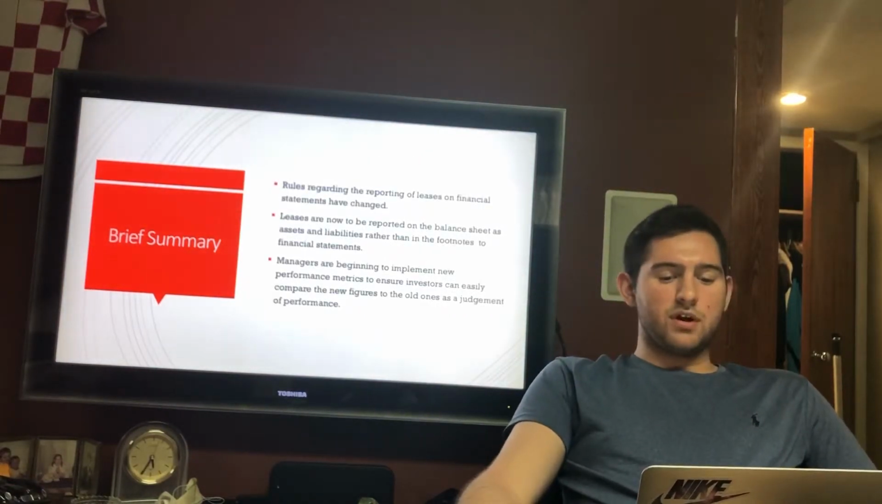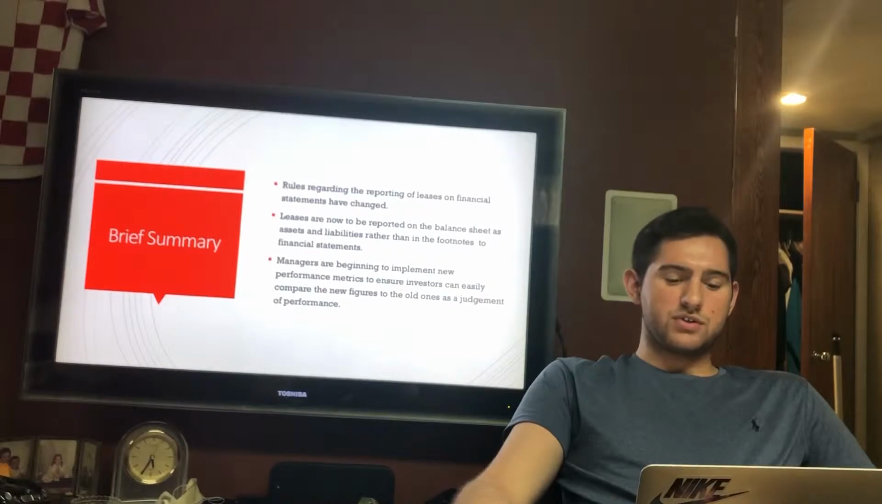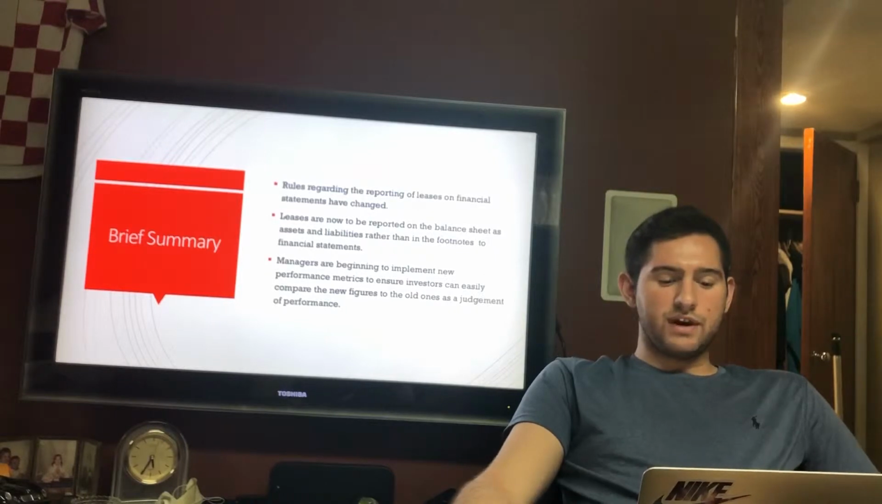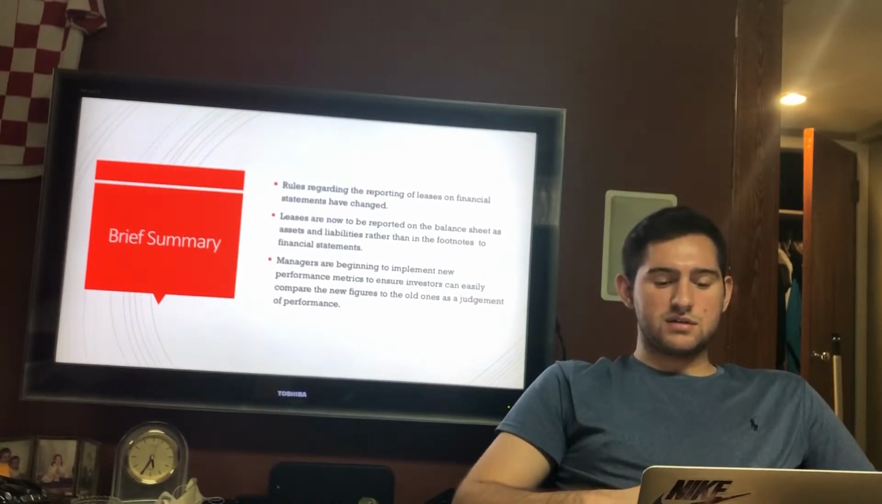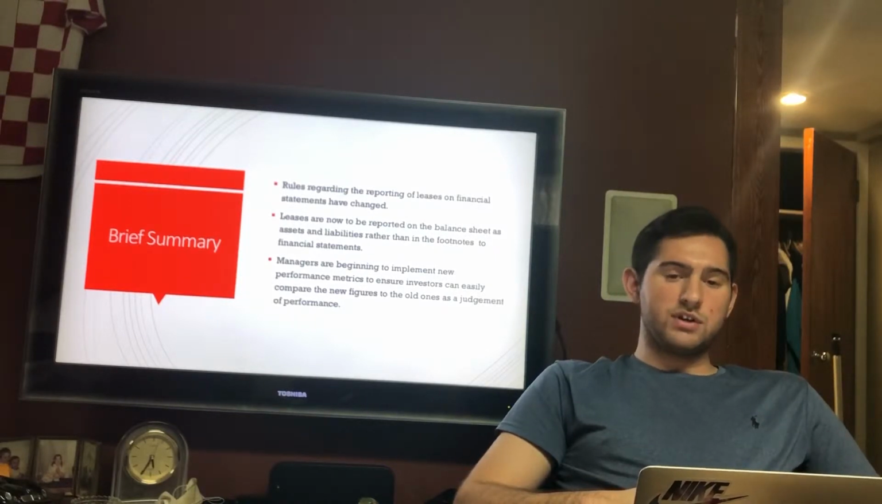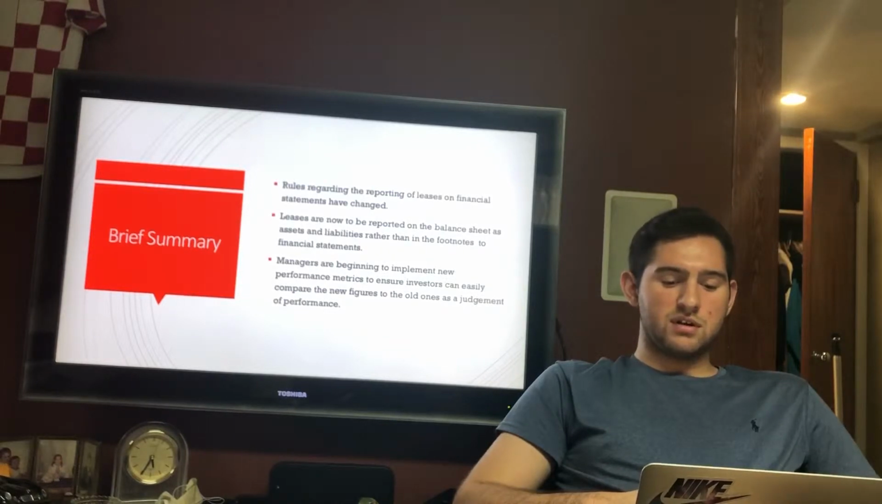So a brief summary of the article is the rules regarding the reporting of leases on financial statements have changed for international companies. It used to be that leases could be reported in the footnotes section of the financial statements. Now, however, they're reported on the balance sheet as assets and liabilities. Problems arise because now that leases are going to affect assets and liabilities, some ratios may appear skewed compared to what they may have been in previous years.